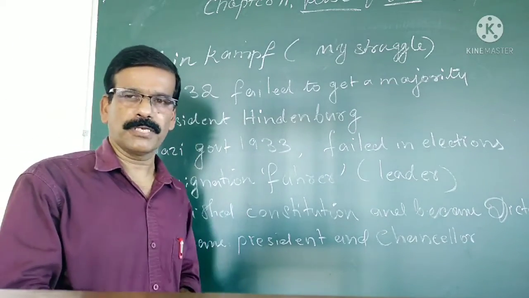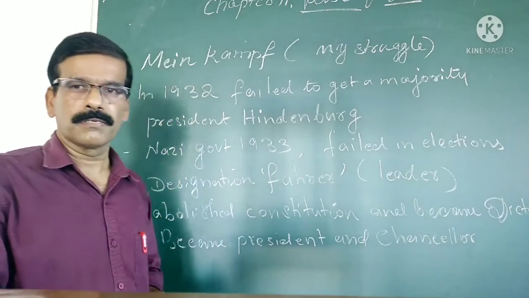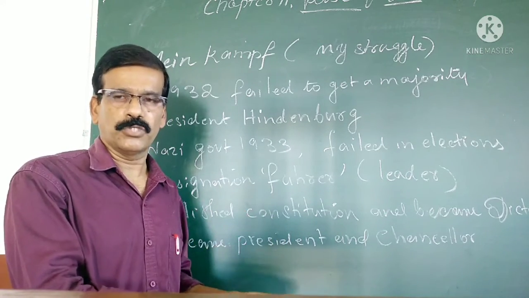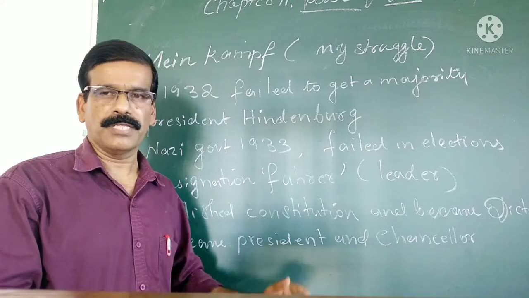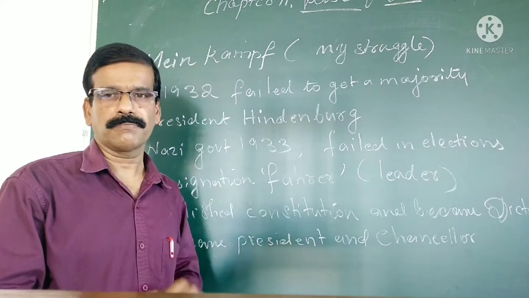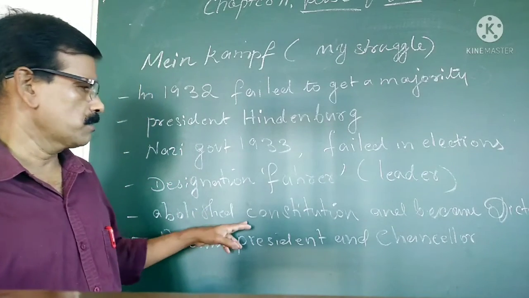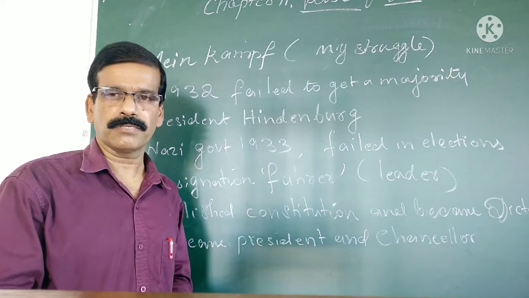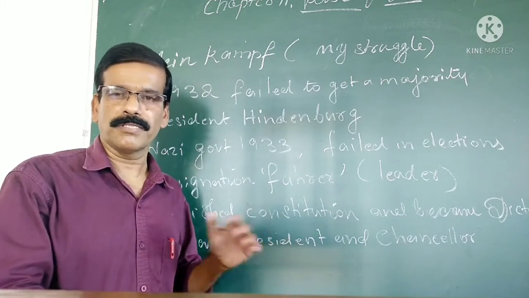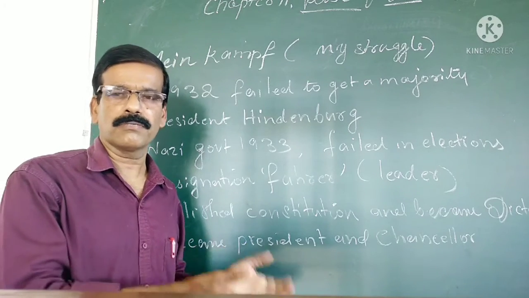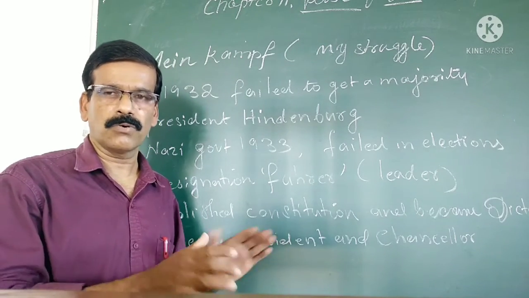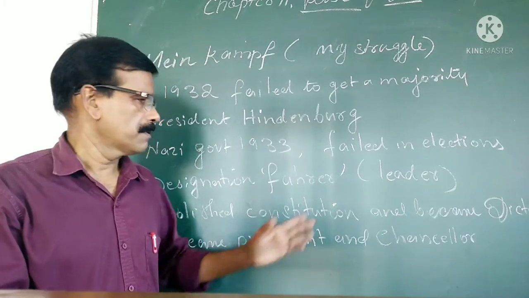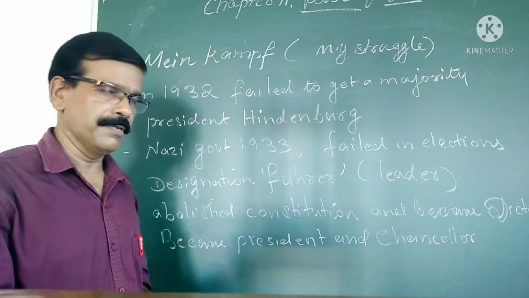Then, after the death of President Hindenburg, Hitler became more powerful and assumed the powers of president as well as chancellor. He also abolished the constitution and became a dictator. A dictator means the power is concentrated in the hands of one person who is not elected by the people. He controlled the whole power of Germany and became an absolute dictator.